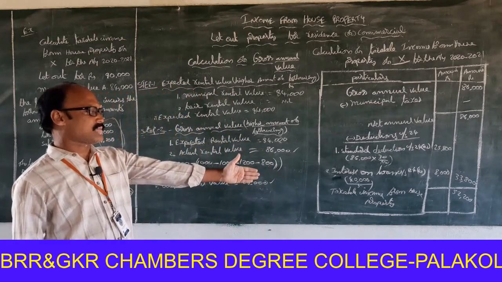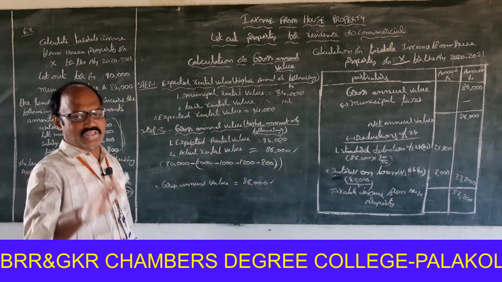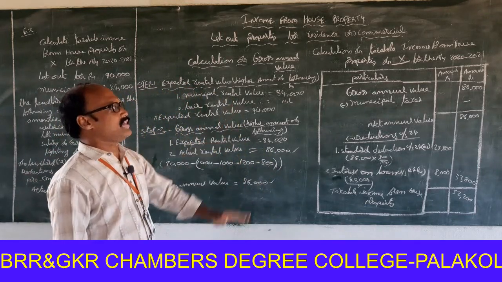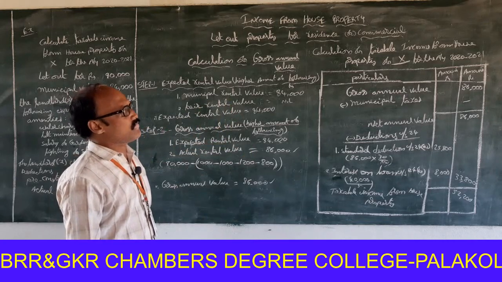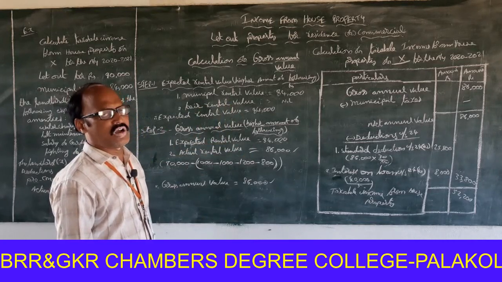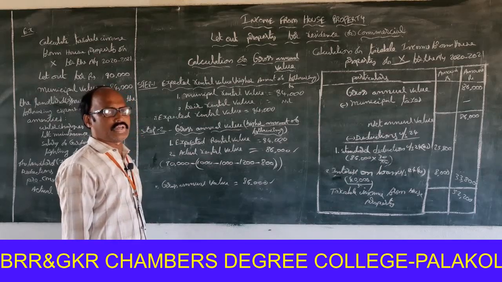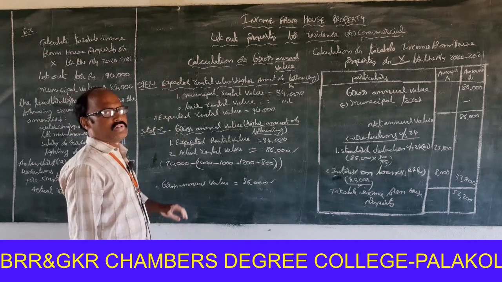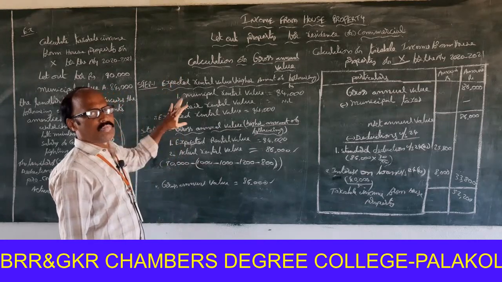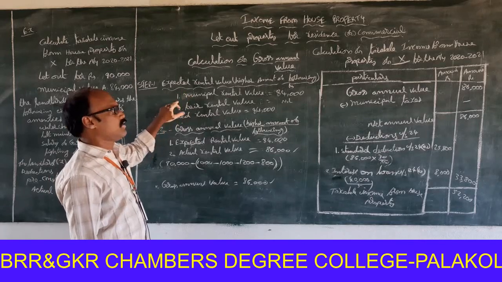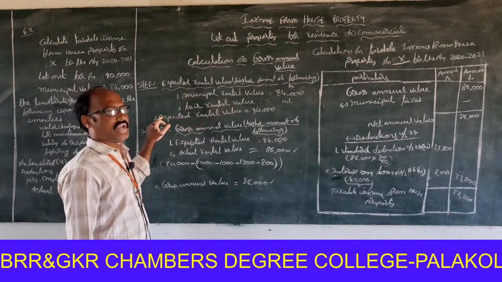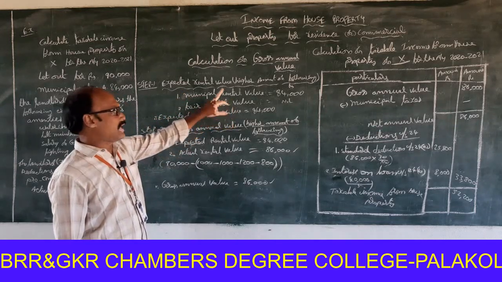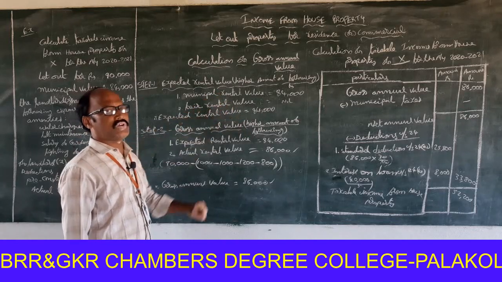For calculation of taxable income from house property, two procedures are required. One is calculation of gross annual value. Second one is calculation of taxable income from house property of X for the assessment year 2020-21. First one, for calculation of gross annual value. Step 1, expected rental value, higher amount of the following. First one, municipal rental value 84,000. Fair rental value, no information regarding this. That's why higher amount of value 84,000.